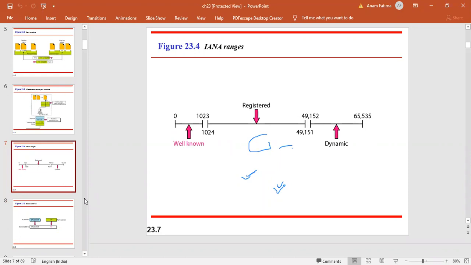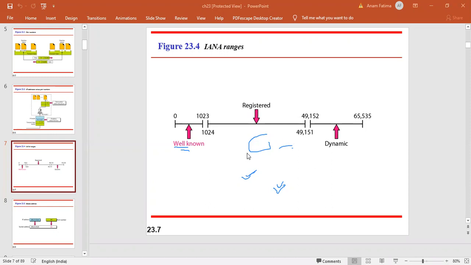Then we have a set of ranges, not IP addresses, but the port numbers, which are the addresses at your transport layer. The Internet Assigned Numbers Authority (IANA) has divided the port numbers into three ranges: well-known port numbers, registered port numbers, and dynamic ports. Well-known port numbers are in the range of 0 to 1023. They are assigned and controlled by IANA.